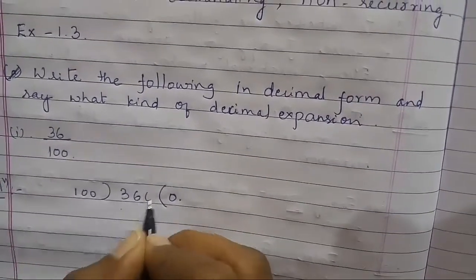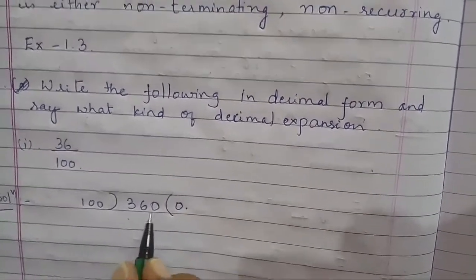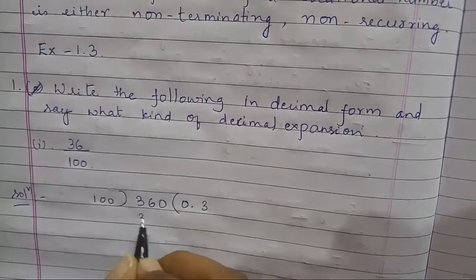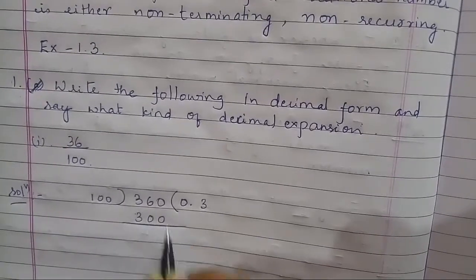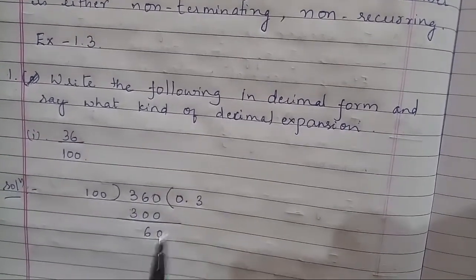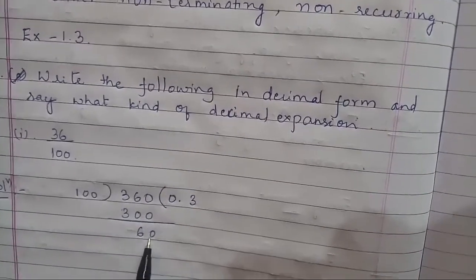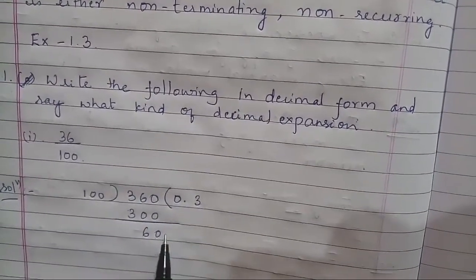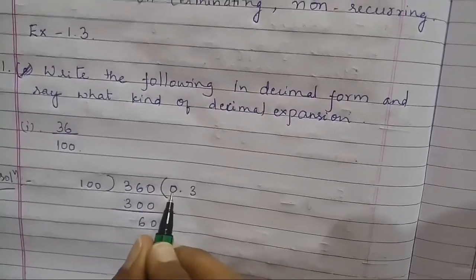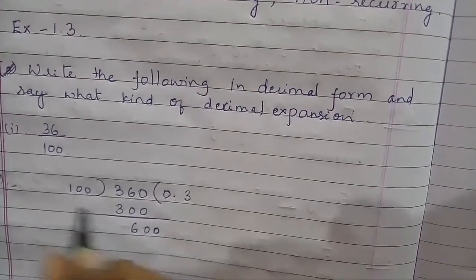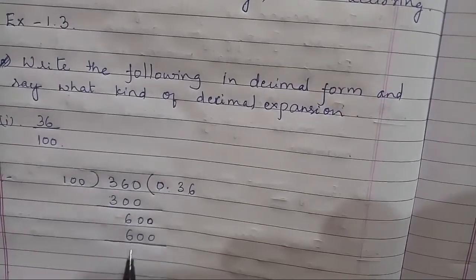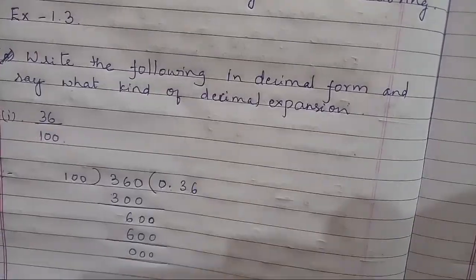You put a 0. If you take a decimal point, you can take a 0 here. That is 100 times 3 is 300. Subtract, 0. 6 minus 0 is 6. 60. Here 60 is less than 100. So you can take one more 0 after this 60, because we already took 0 point. So 100 times 6 is 600. We arrive at the quotient.